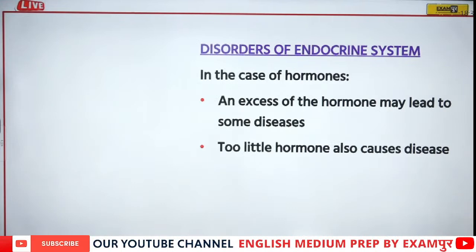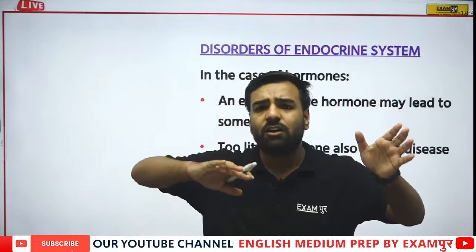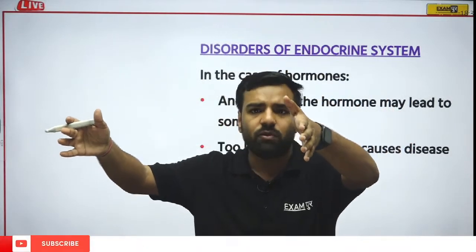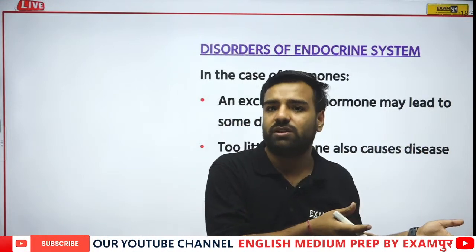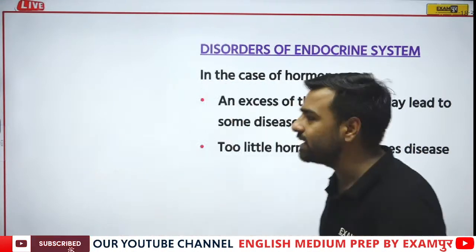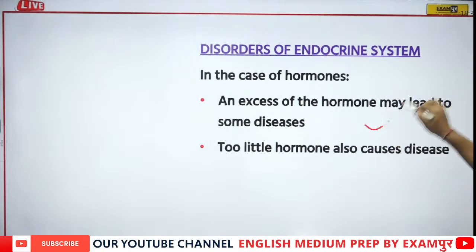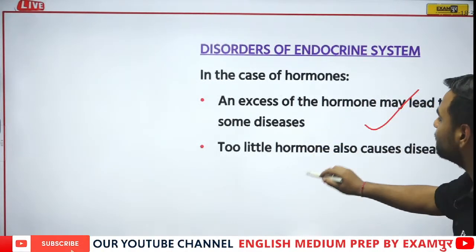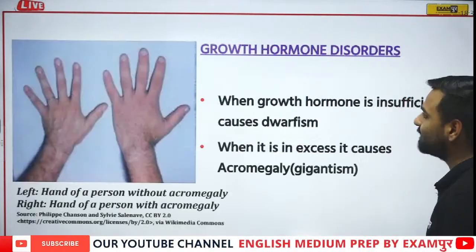Now talking about the disorders of the system, what happens if there are a lot of those particular hormones, then also an issue will be there. If there is a lack of hormone, then also an issue is there. Now what is the difference between the two? Let's have a look. In case of hormones, if it is in excess, then it is leading to some disease. If it is in less amount, then also it is causing disease. Now can we take an example?